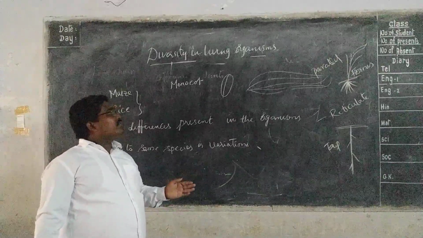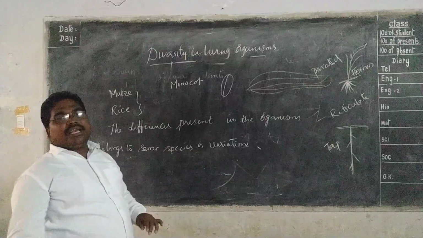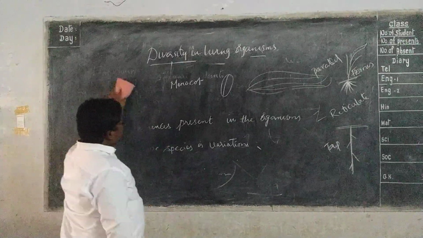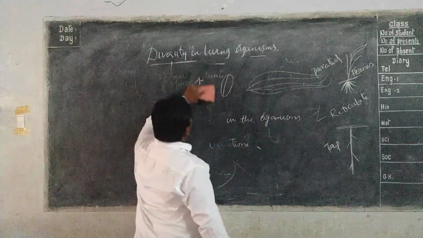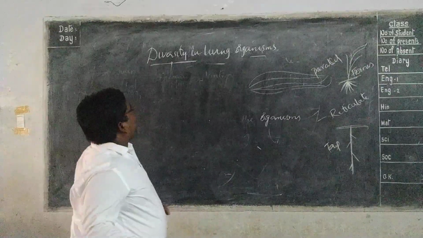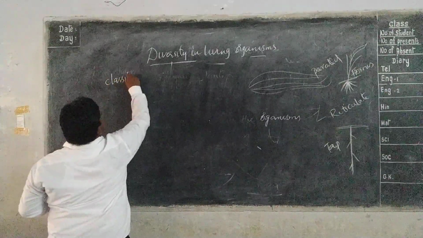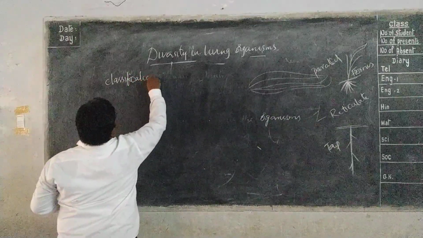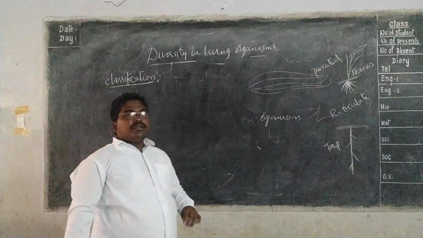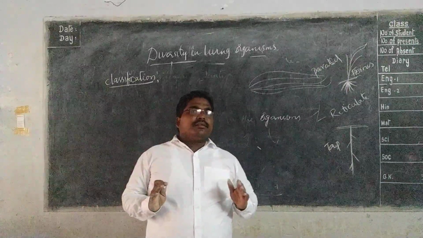Because of that, the scientists have given us the classification. What is classification? Class. For example, you all are in 9th class.